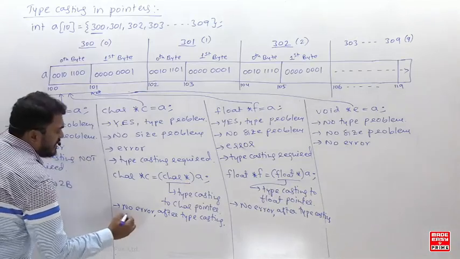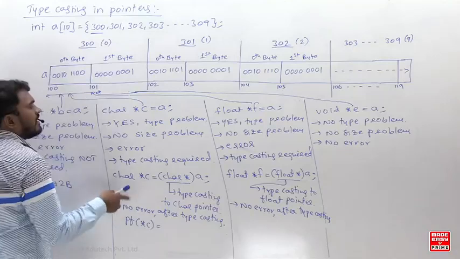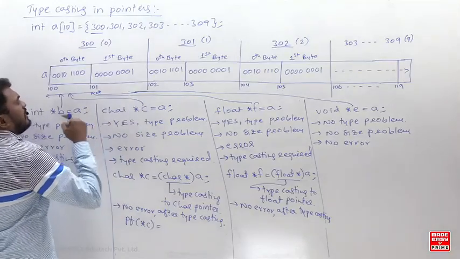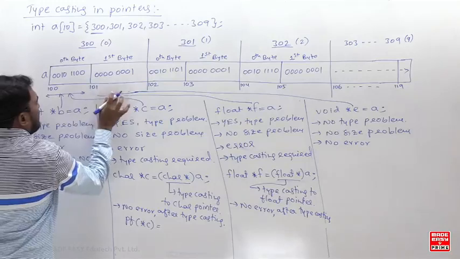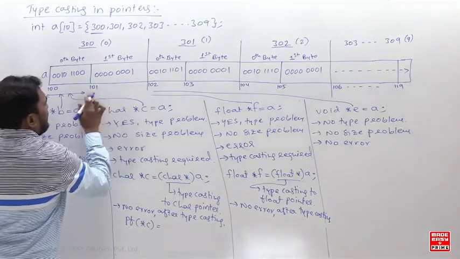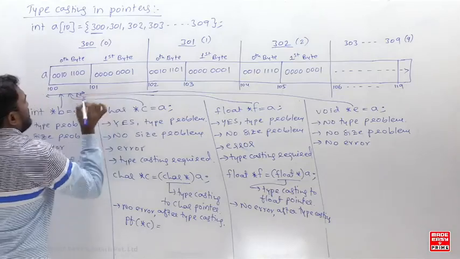See this very interesting point. If I say printf star C, what is C here? C is a character pointer. Please understand, don't confuse. So I write it here clearly. Because it is containing 100, A means 100. It is pointing to this.